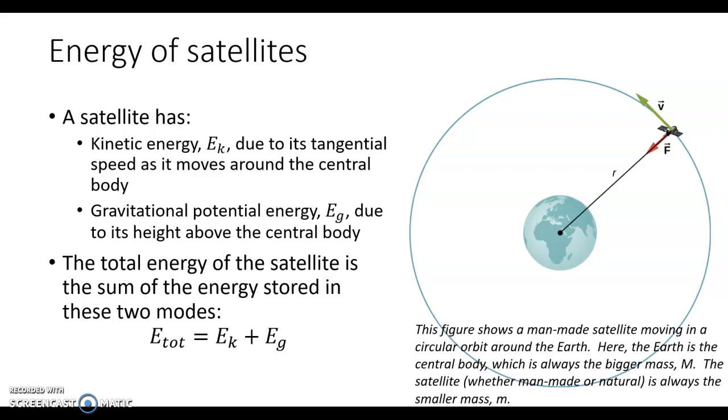So for example, the Earth is a satellite that moves in a slightly elliptical orbit around the Sun. So the Sun is the central body, it's the larger mass. The Earth is the satellite, it's the smaller mass.